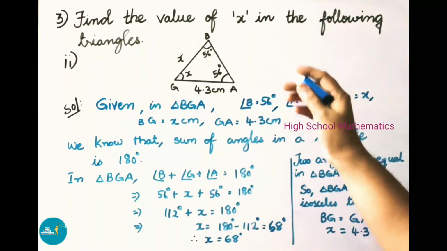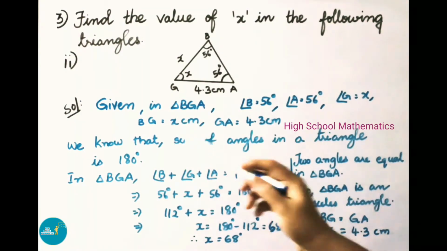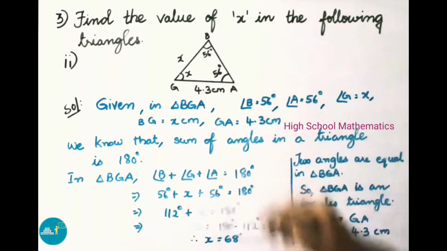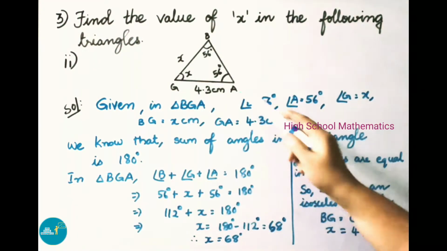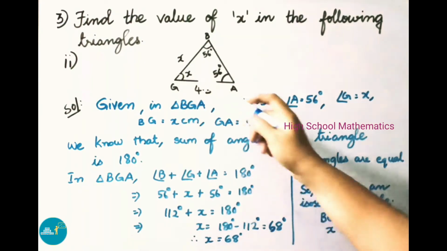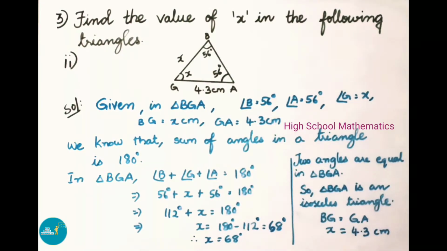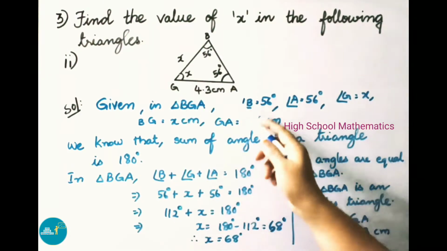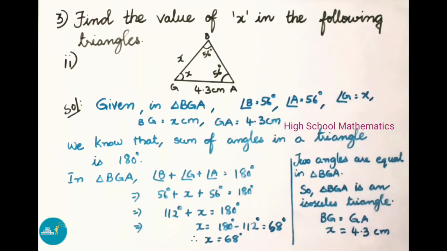See now third question, second sum. Given in triangle BGA, angle B is equal to 56 degrees, angle A equals 56 degrees, angle G equals x, and sides BG equals x and GA equals 4.3 centimeter. We know that the sum of angles in a triangle is 180 degrees.